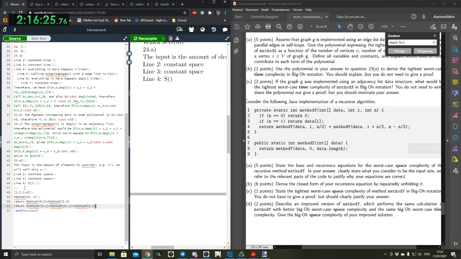So that's from 2, one element. And then the second thing is plus method y. Well, it starts at i plus n divided by 2, so it starts at 3. And it ends up with 2 minus 2 divided by... Well, this is just a distraction. We can just call this n divided by 2, right? Yeah. Okay, so that's just going to be 1 as well. So this is going to return method y 0, 1. Well, that's just going to return the 0th element, so it's going to be 1 plus, and this is going to return the...